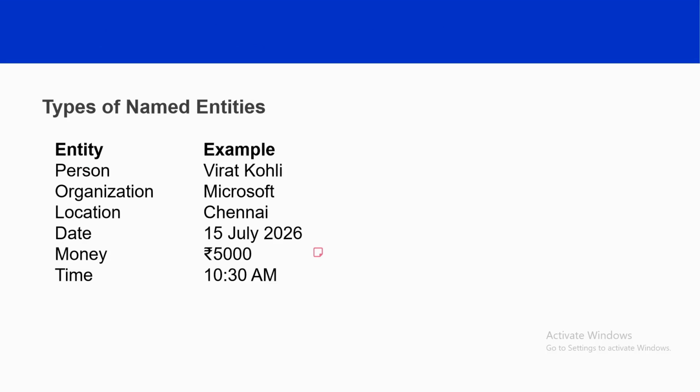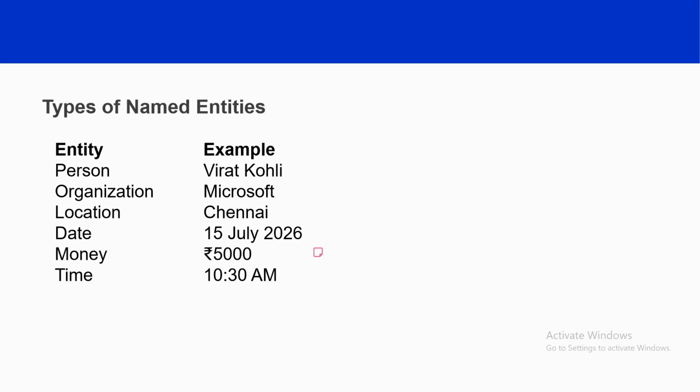So now let's discuss the different types of named entities in more detail. The first category is persons. The person entity represents the name of an individual. For example, Virat Kohli is identified as a person. And second category is organization. So it includes the company name, university, hospital and institutions. The next one is location. Location refers to the cities, countries, mountains, rivers, like that. So in our example, Chennai is identified as a location.